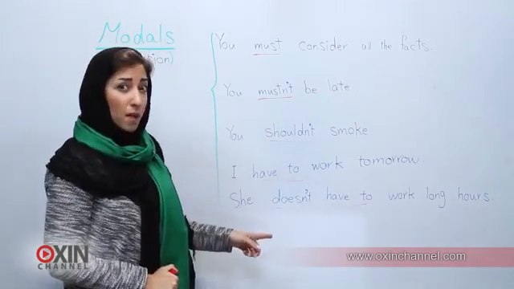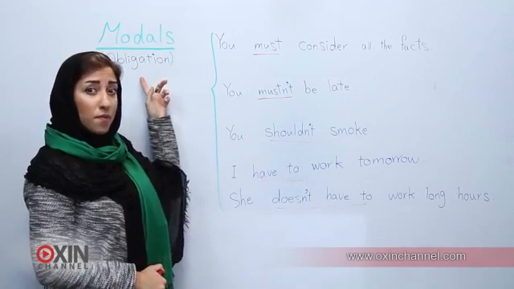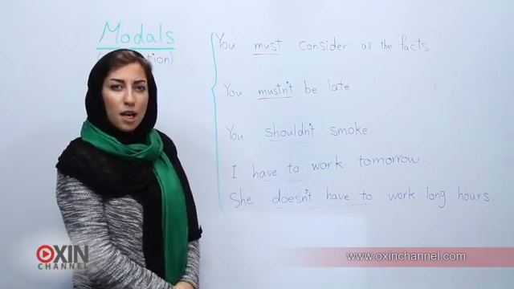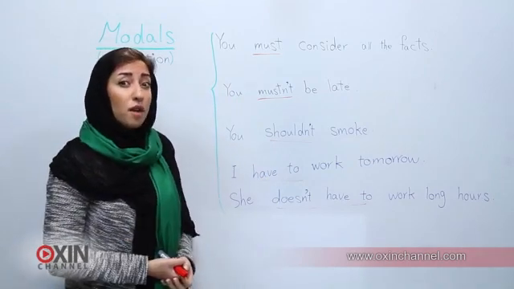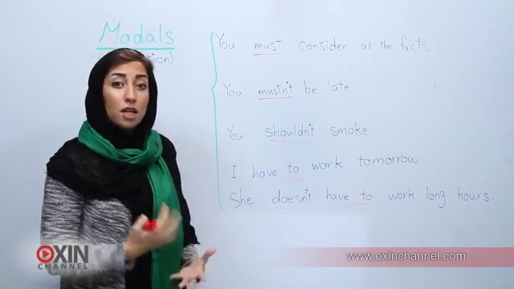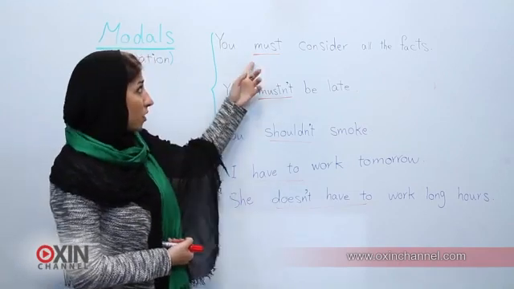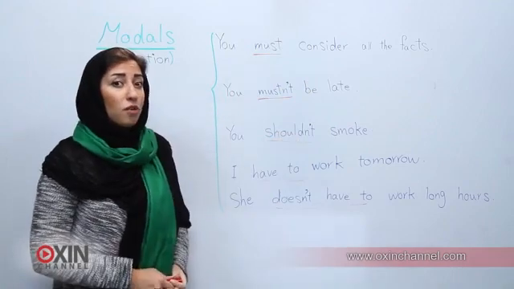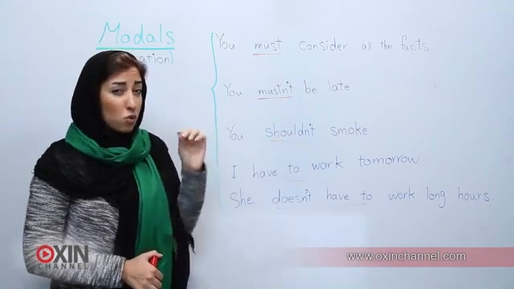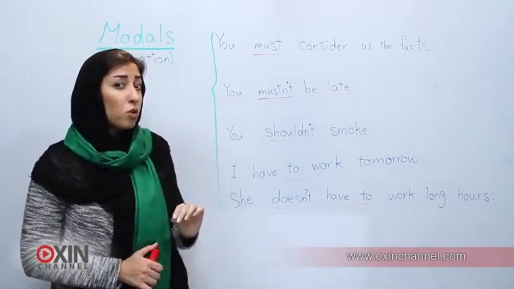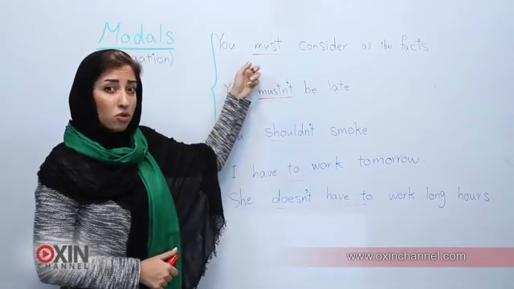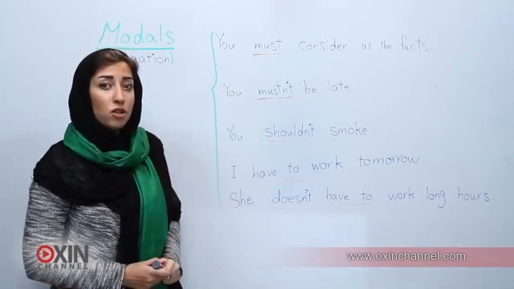But these talk about obligation. Now what does obligation mean? It means when you have to do something, there is necessity for it and you need to do it. In the first example, you must consider all the facts. We are emphasizing that it's really important that you follow the rules. Must is normally used to talk about rules and regulations.